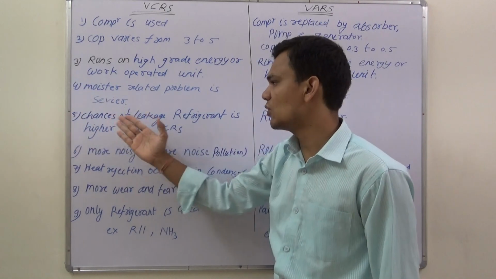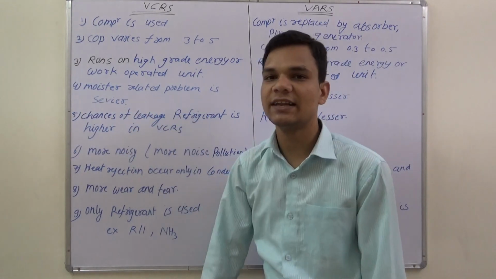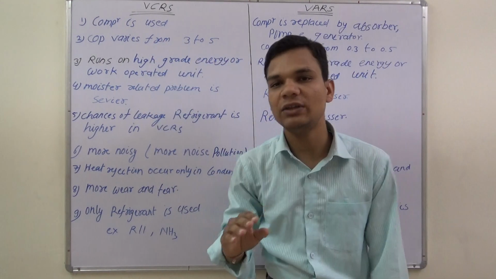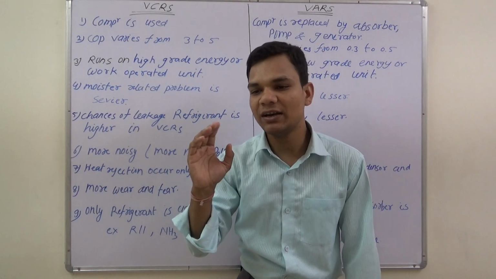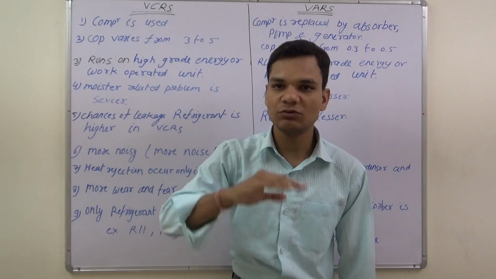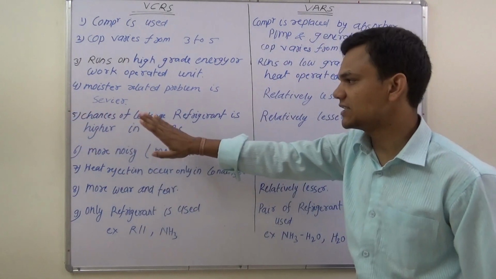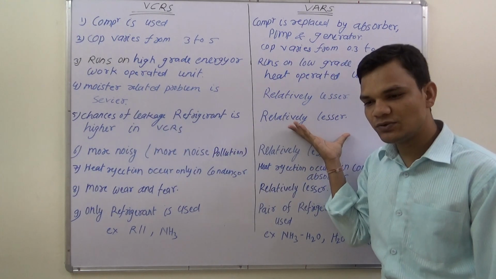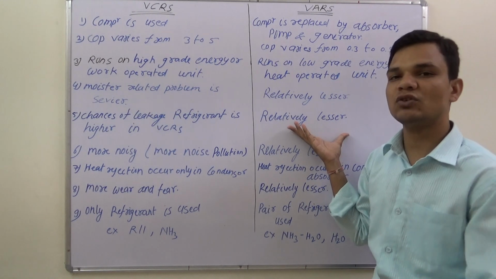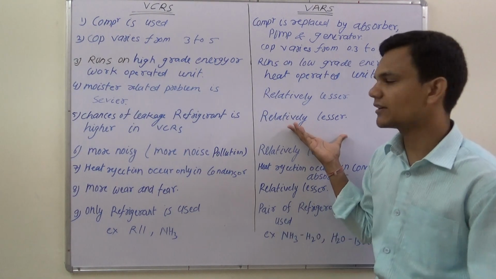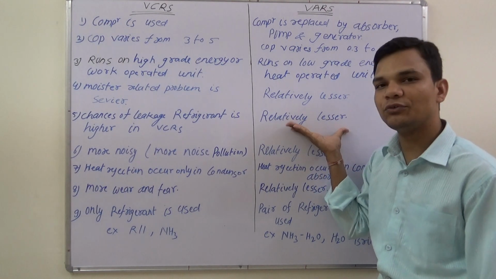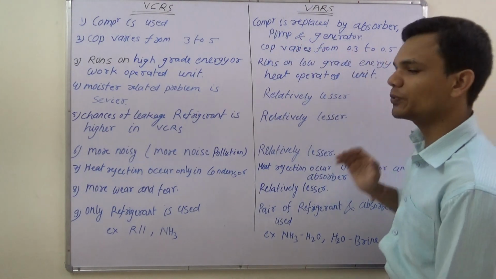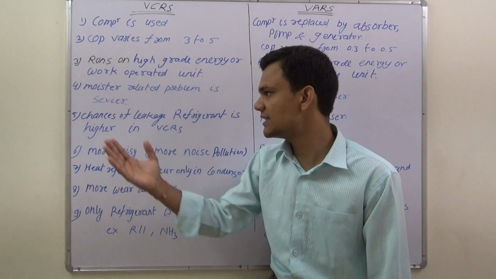Fifth one is, chances of leakage of refrigerant is higher in VCRS, because the COP of this varies from 3 to 5, so we have to supply more amount of work to compress the refrigerant from lower pressure to high pressure. So the chances of leakage of refrigerant is higher. In VARS it is relatively lesser, because we use an absorber, pump and generator. So here we are not required to compress the refrigerant. The COP of this varies from 0.3 to 0.5, so the chances of leakage of refrigerant is lesser.